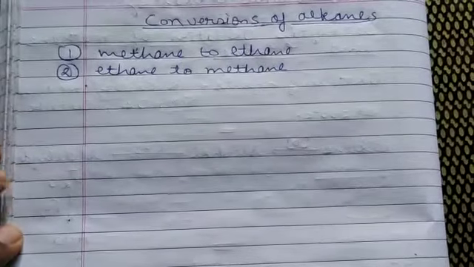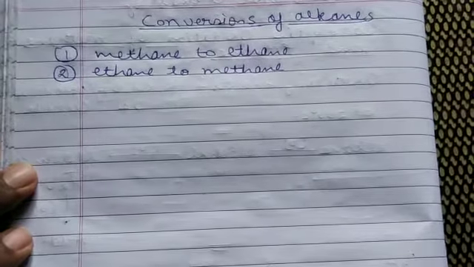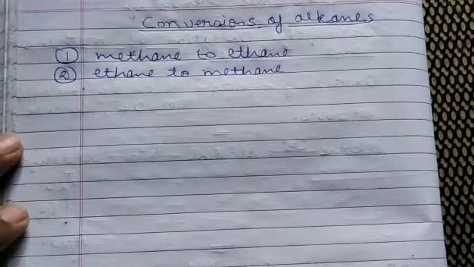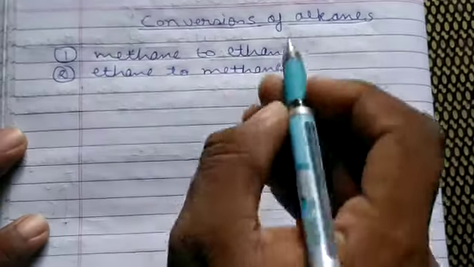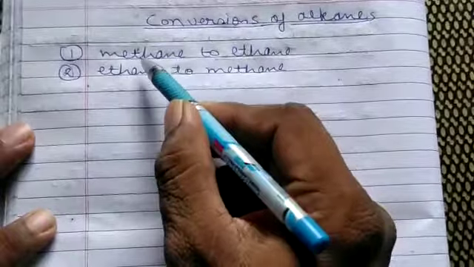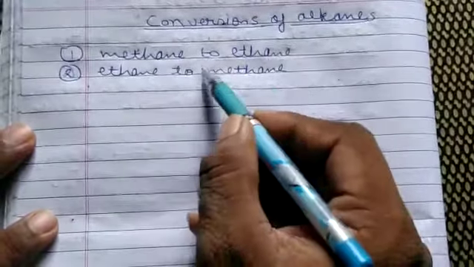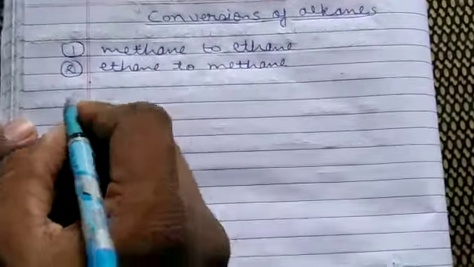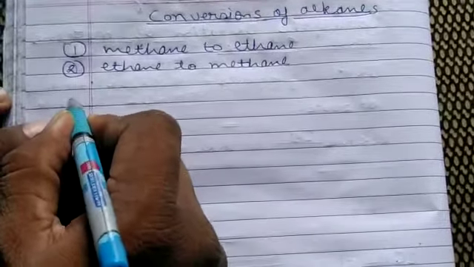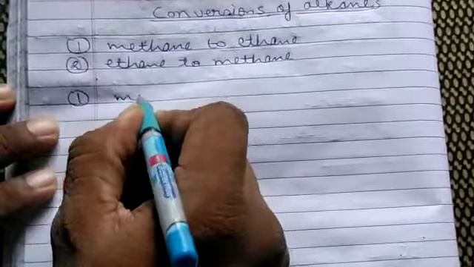Hello friends, I am Ajit Agarwal and in this class of organic chemistry we will do conversion of alkanes, in which the most important conversions are methane to ethane and ethane to methane. First we will do the first conversion, that is methane to ethane.